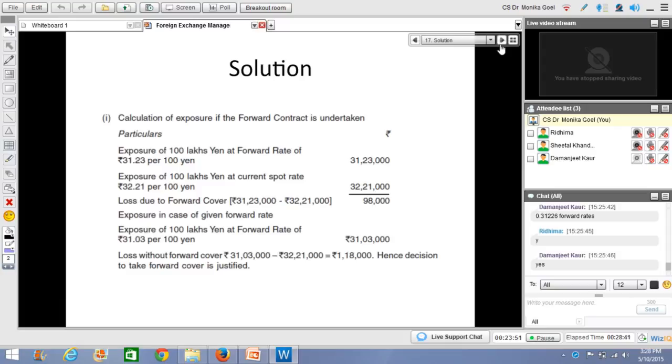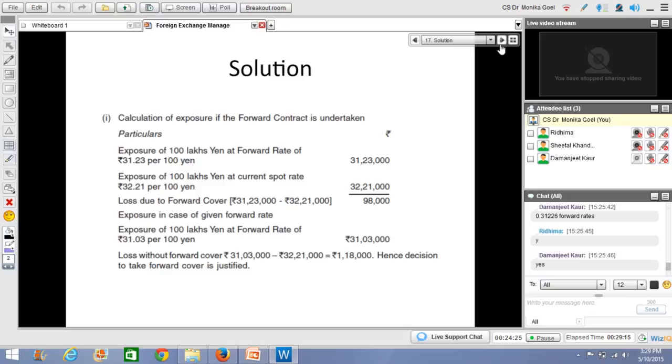I'm going to get 3123, and the market rate is 3103. So if I compare that, I'm in a profitable situation. If I would not have taken the forward cover, I would have had a loss of 1 lakh 18,000. Now my loss is just 98,000. So I have been able to make a profit of 20,000. That is what we want to say. By taking this forward cover, the loss has been reduced from 1,18,000 to 98,000.